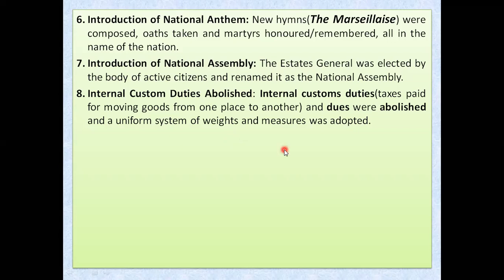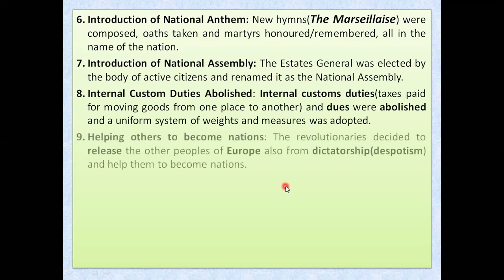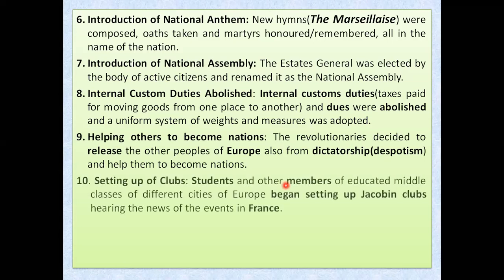And what is next, my dear students? Let us see. That is helping others to become nation states once again. The revolutionaries of France didn't stop there after getting rid of Louis XVI. They tried to help other people of Europe, of their continent, to get rid of dictatorship type of government, and they helped others also to become a nation or nation state or a type of republic, a country for the people.